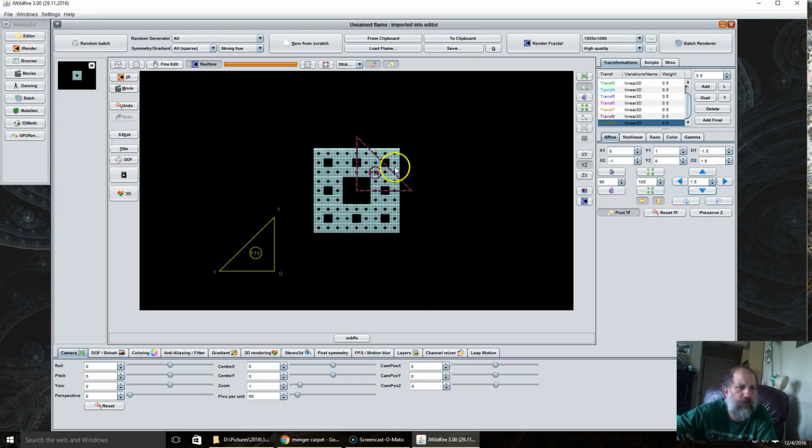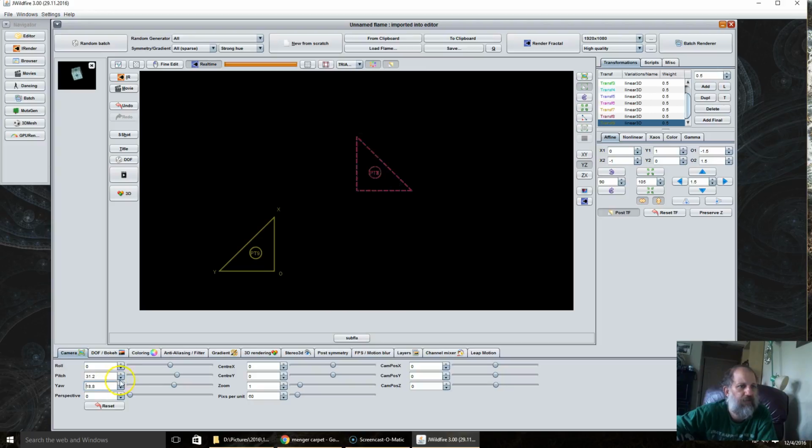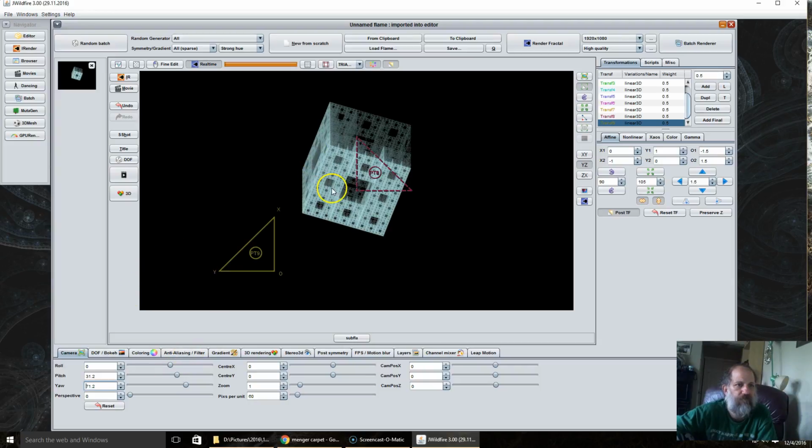And now we don't see anything, so we have to come down here to the camera tab. We're going to adjust the pitch, make it up to about 30. Change the yaw of it. And then on transform 9 here, we're also going to set the weight to 10.